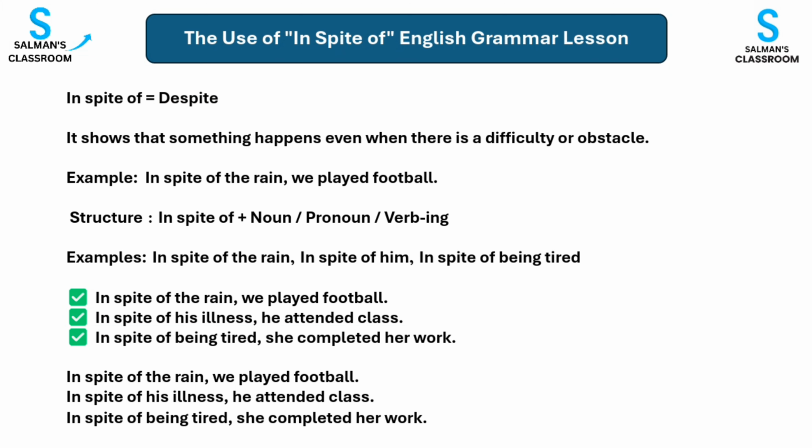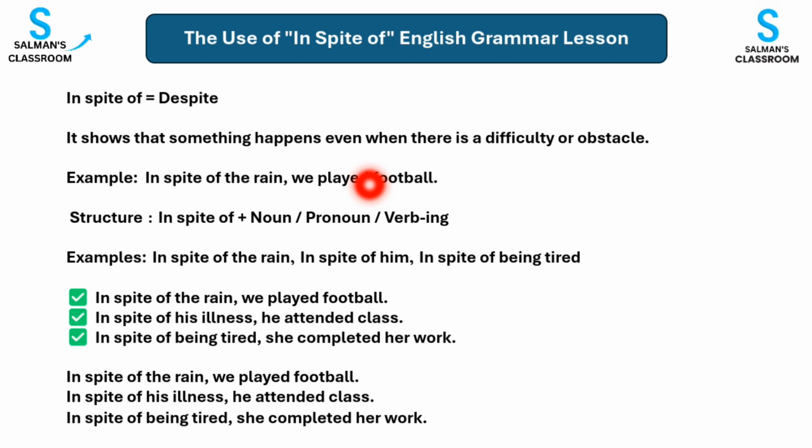Let me explain with a simple example. Look at this sentence: In spite of the rain, we played football. What does it mean? It means it was raining. Rain is usually a problem for playing football, but we played football anyway. So even though there was a difficulty, the action still happened. That is why we use in spite of.